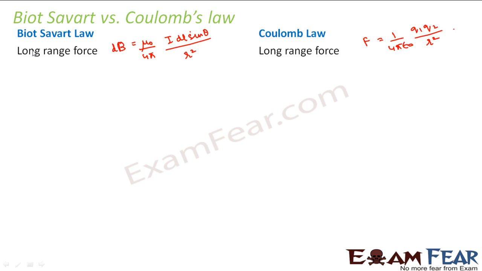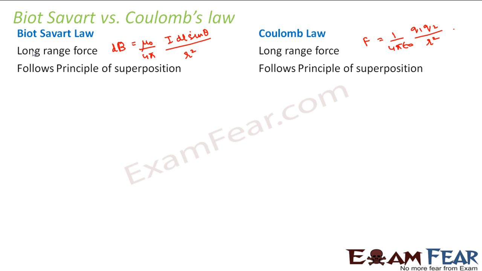So in both the cases, it is a long range force, inversely proportional to distance. As the distance increases, the force decreases. Here, as the distance increases, the force experienced between the two charges decreases. In Biot-Savart law also, as the distance increases, the magnetic field experienced decreases.